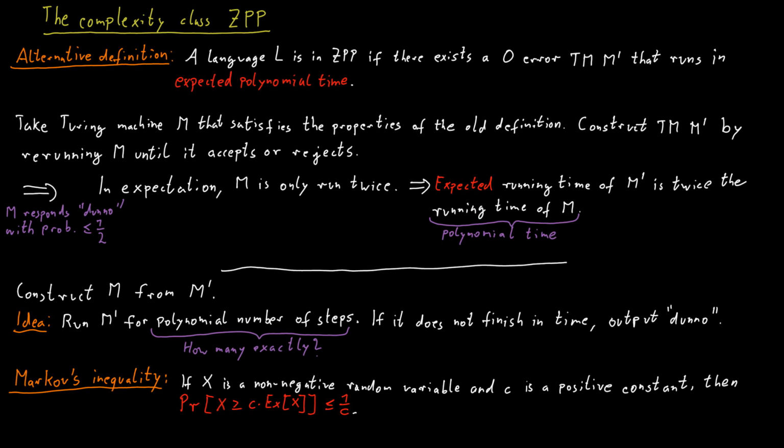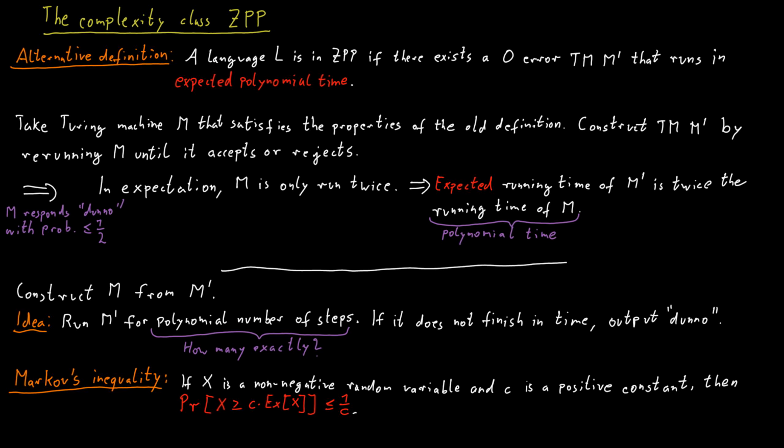We can now apply this to our situation. We have an algorithm that runs in expected polynomial time. And what is the probability that this algorithm will run for twice as long as its expectation? The probability of that must be bounded by 1/2. So therefore, if we abort running this algorithm after 2 times its expected running time, then we will only abort with a probability of at most 1/2.